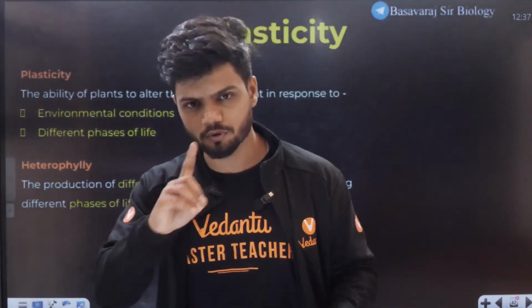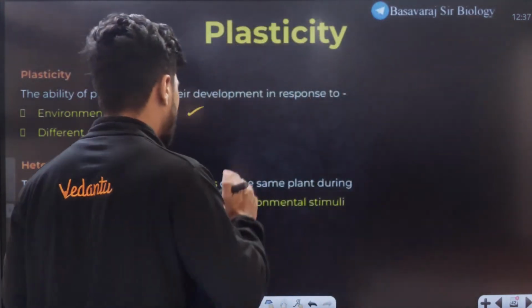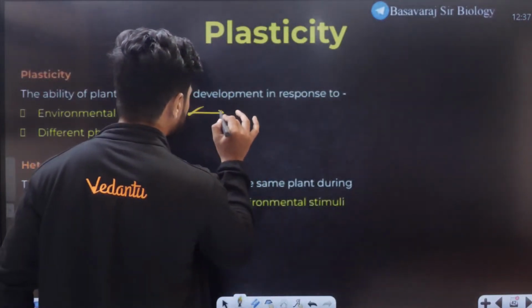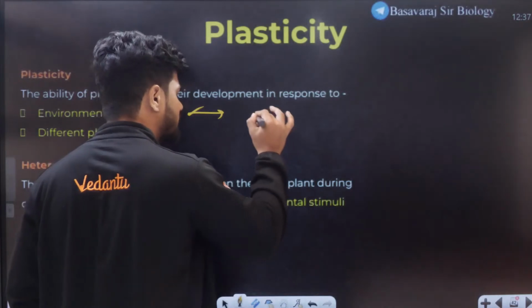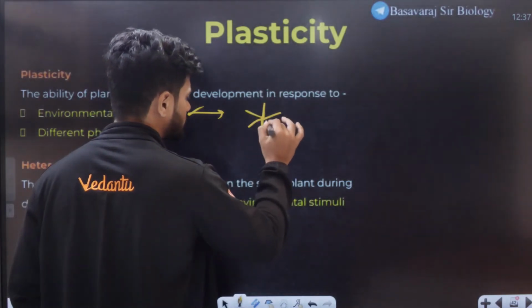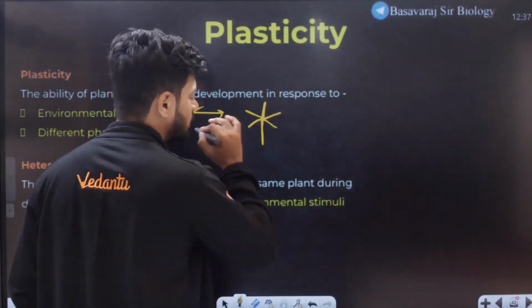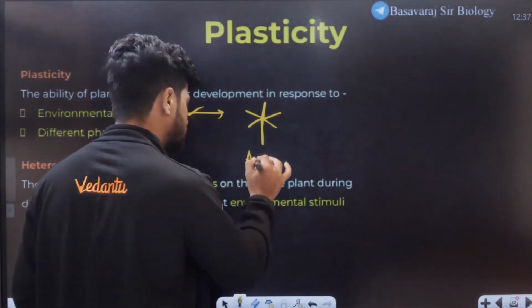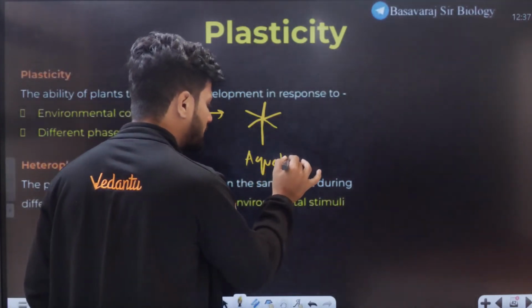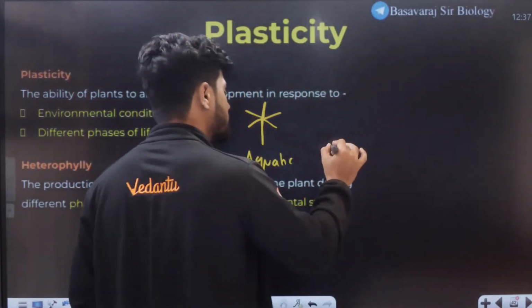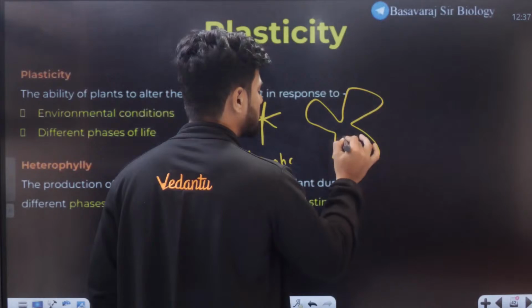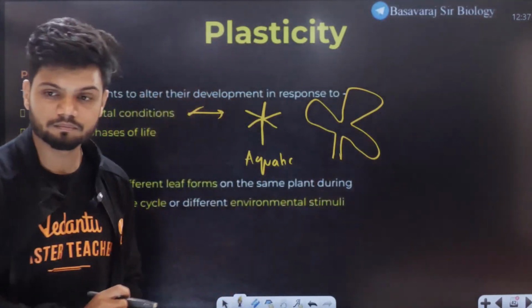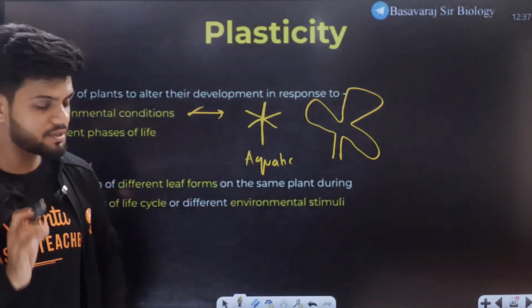Let me give a quick example for this, students. Let's say this is the leaf in an aquatic plant. The same plant which grows in a terrestrial environment has this leaf. Can you see here, students?